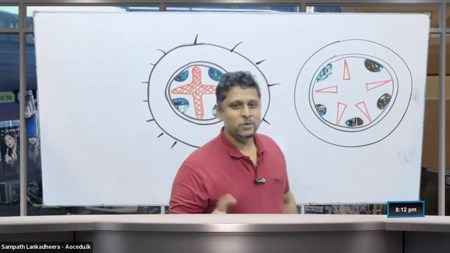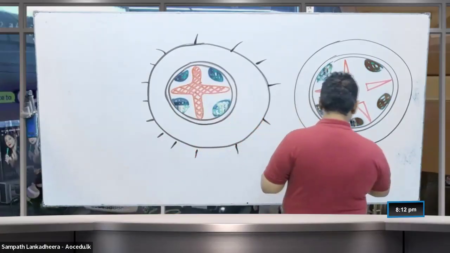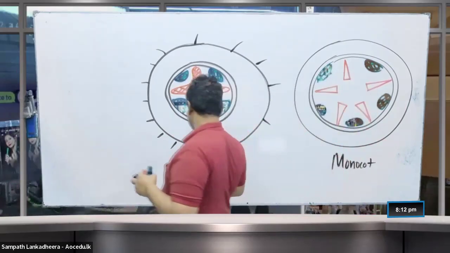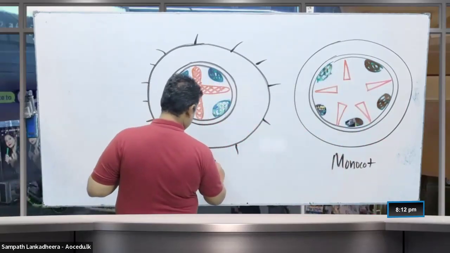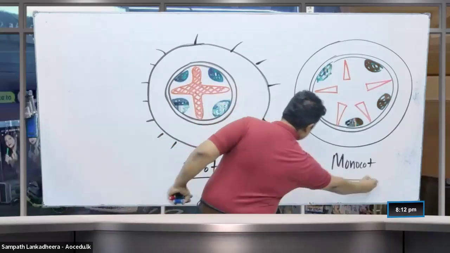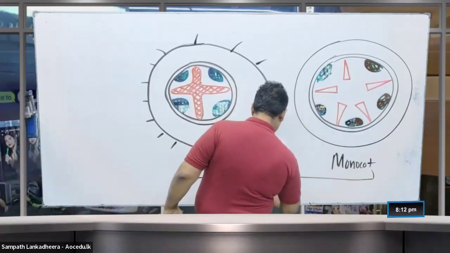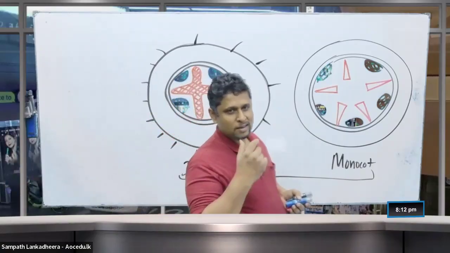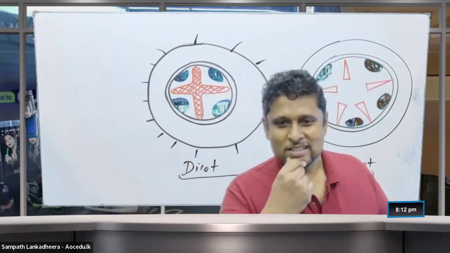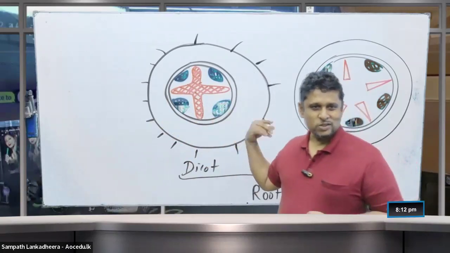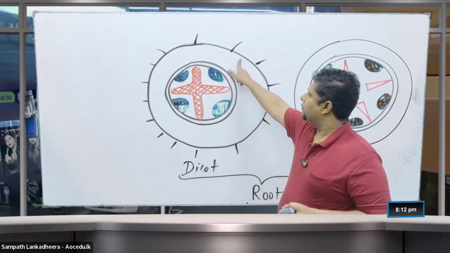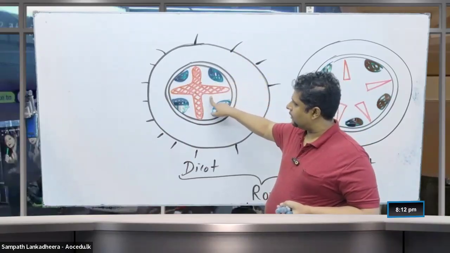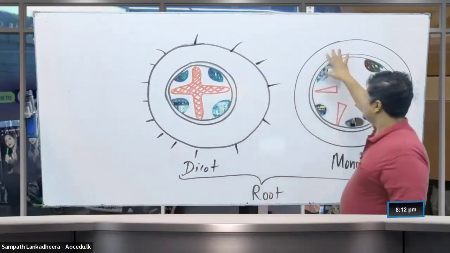So this is how you see the monocot and the dicot. This one is monocot. This one is the dicot. Both show the root structure. So this is the primary growth of the root. And then how about the stem, people? Did you draw these two? Now you can label epidermis, root hairs, endodermis, pericycle, primary phloem, primary xylem. That's it, here the same arrangement.